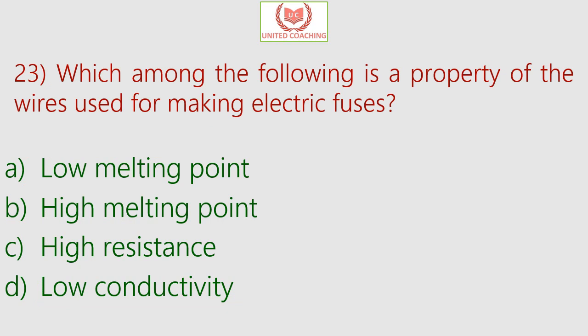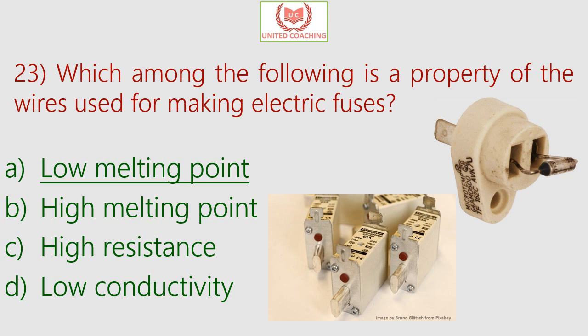Our next question is, which among the following is a property of the wires used for making electric fuses? So is it low melting point, high resistance or low conductivity? So the answer is low melting point. A fuse is an electrical safety device that operates to provide overcurrent protection of an electrical circuit. A fuse is a type of low resistance resistor that acts as a sacrificial device to provide overcurrent protection, and